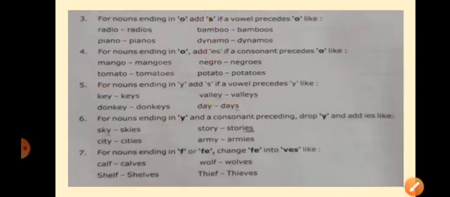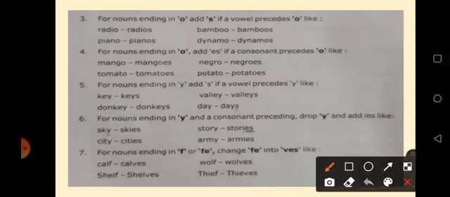Next rule says, for nouns ending in y with a consonant preceding, drop y and add ies. Now see, sky. The word is ending with y here, but the consonant is before that y.